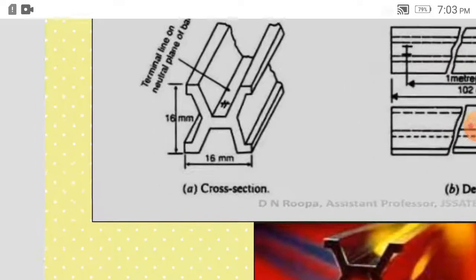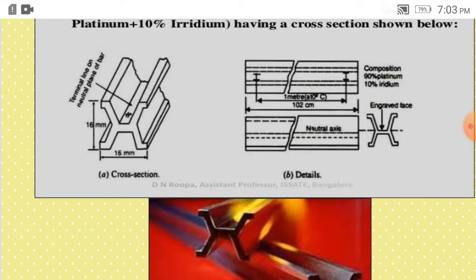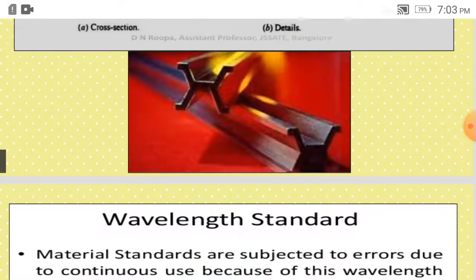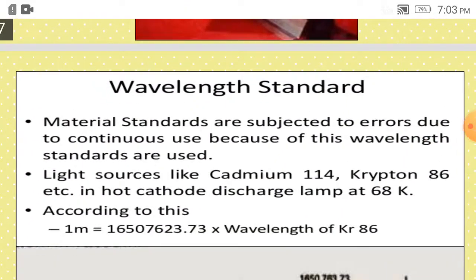You can see where the length is given, and we can see these standards are preserved somewhere else. But nowadays these are outdated, as there comes a wavelength standard. So material standard means whatever material we are using for getting a standard, a meter or a yard, these are subjected to errors because of the continuous use, because of the wear and tear, or because of some environmental reactions, and hence these wavelength standards are used.